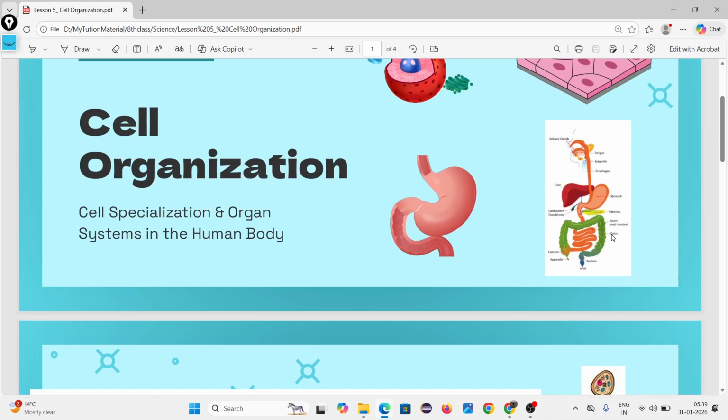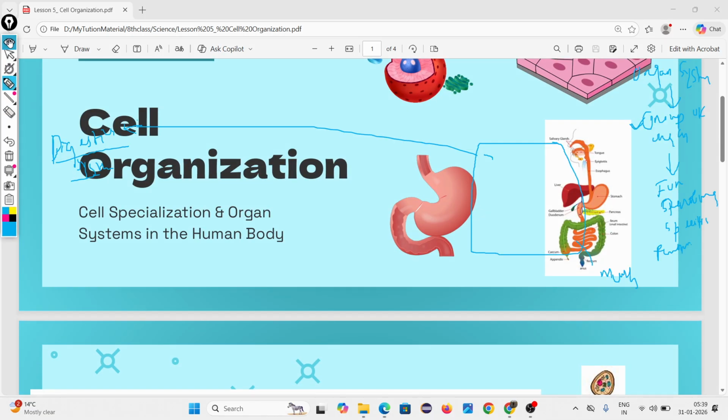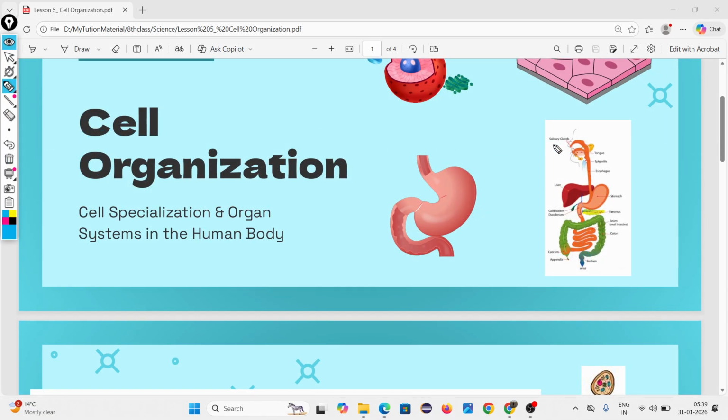Look, after mouth, epiglottis, esophagus, then liver, stomach, pancreas, gallbladder, then small intestine, large intestine, rectum, anus. Look how many organs are there.